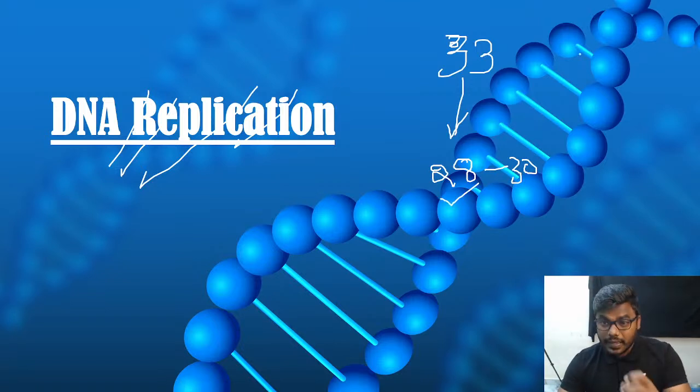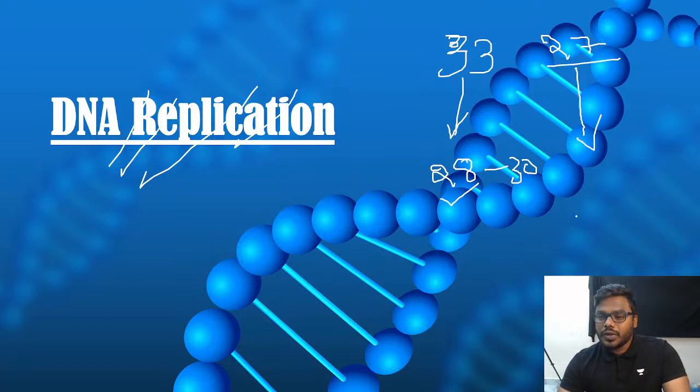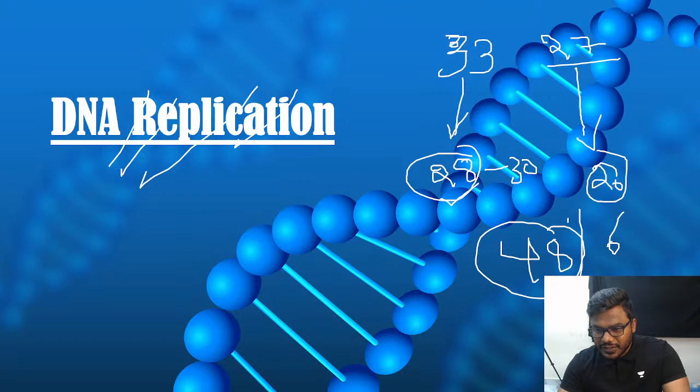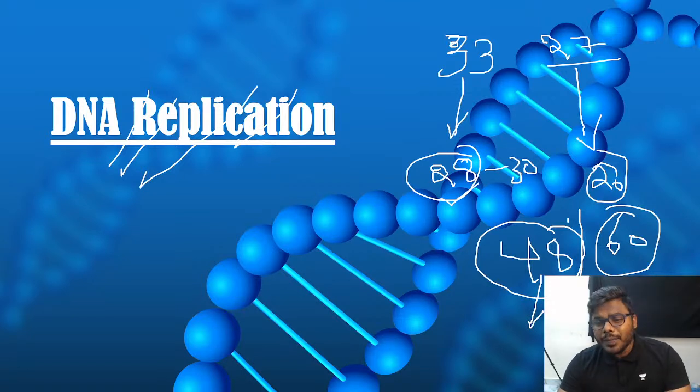Then how many questions remain? 27 questions are present. Out of these 27, you have to answer a minimum of 20 correctly. So 28 plus 20, 48 questions you have answered out of 60. So friends, if you take 48 into 1.5, your score easily crosses above 55 to 60.